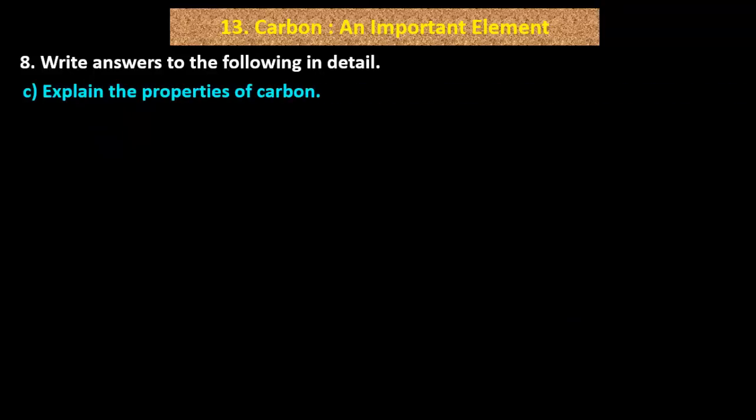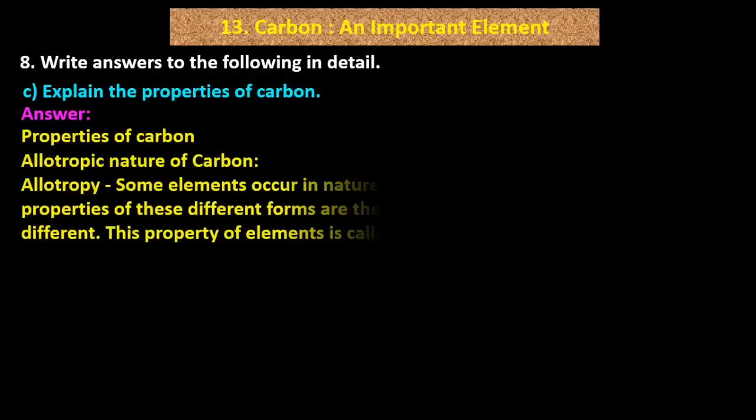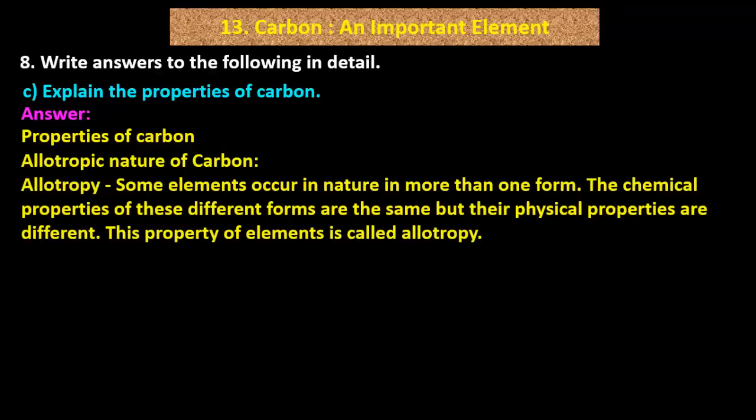C. Explain the properties of carbon. Answer. Properties of carbon. Allotropic nature of carbon. Allotropy. Some elements occur in nature in more than one form. The chemical properties of these different forms are the same, but their physical properties are different. This property of elements is called allotropy.